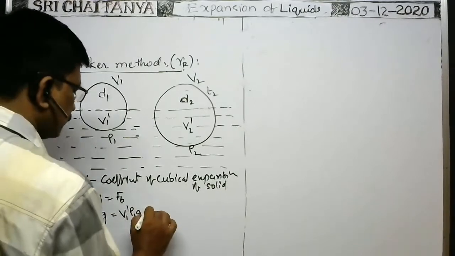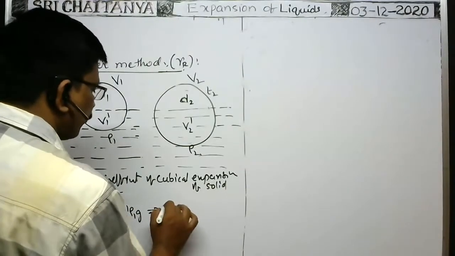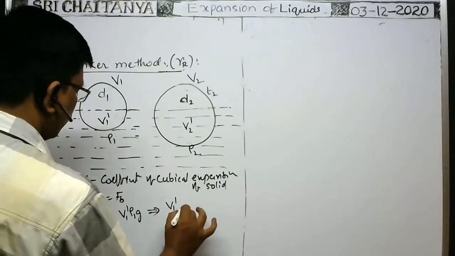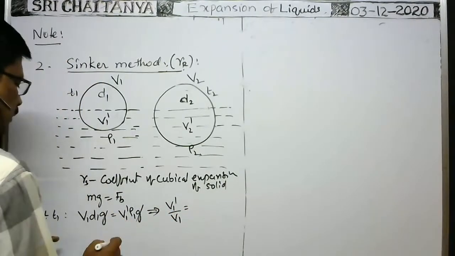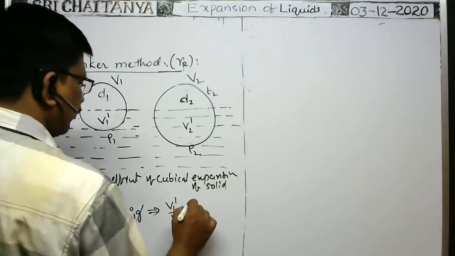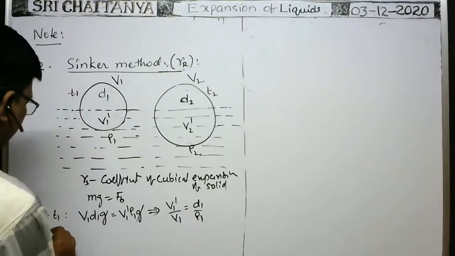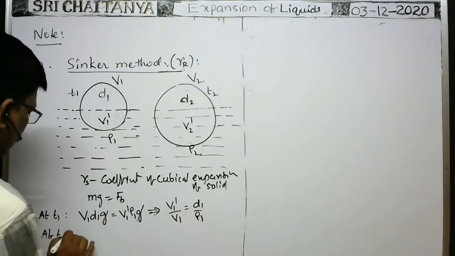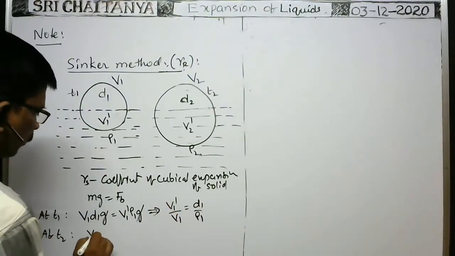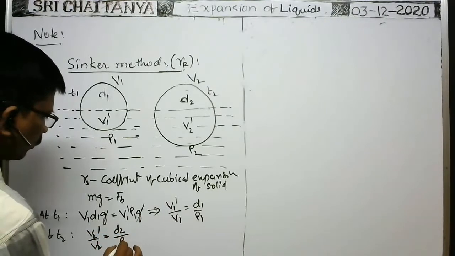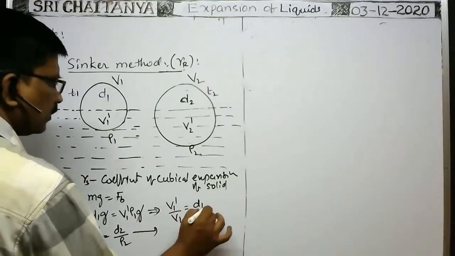So from this, fraction of volume of the body submerged, V1 dash by V1, is equal to D1 by rho 1. Similarly, at a temperature T2, V2 dash by V2 is equal to D2 by rho 2. It is equation 1, and this is equation 2.